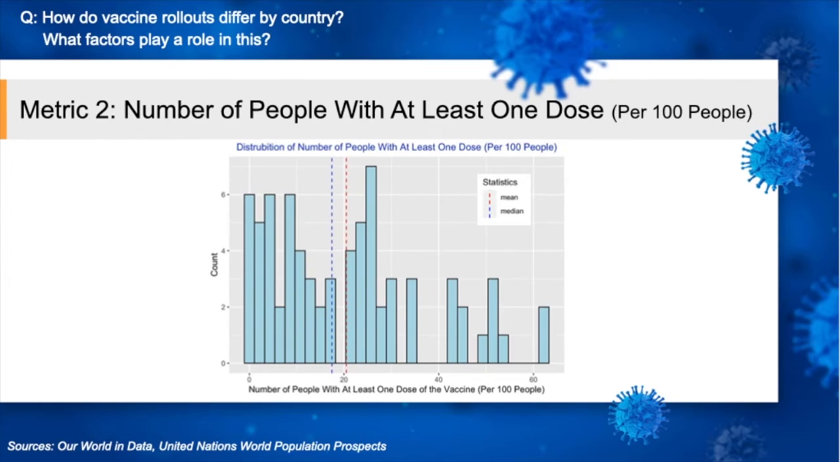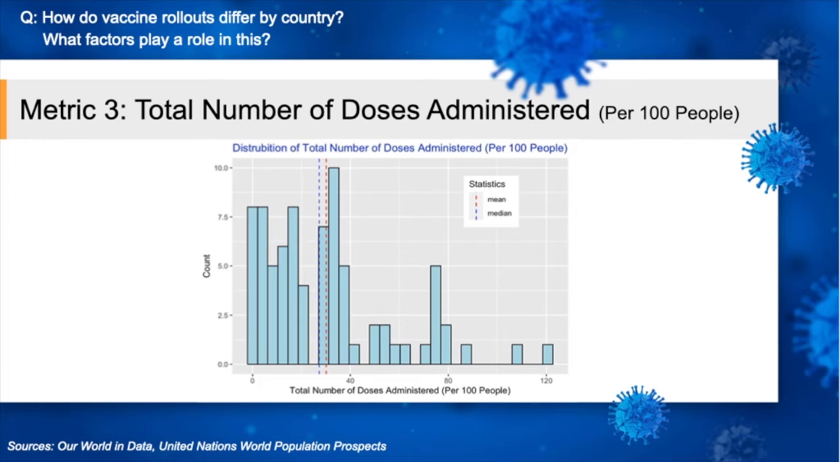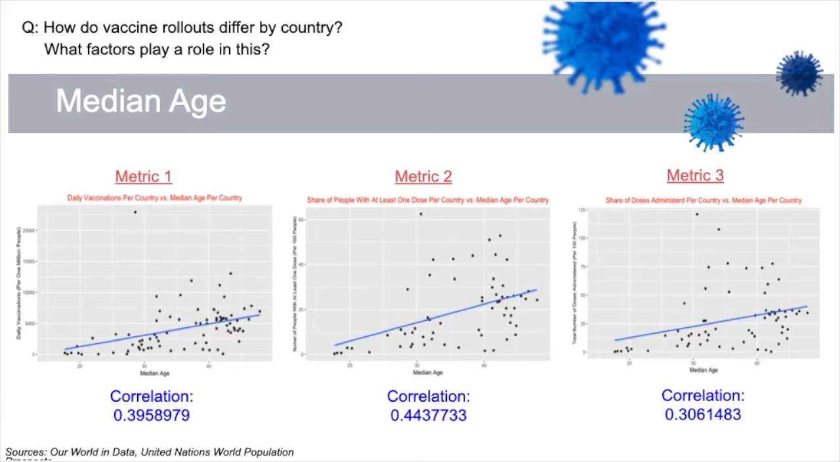The second metric is the number of people with at least one dose of the vaccine per 100 people. The third metric is the total number of doses administered per 100 people. I then plotted the three metrics against each variable and solved for the correlation coefficients.